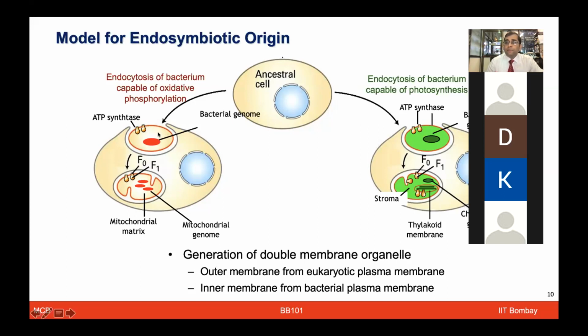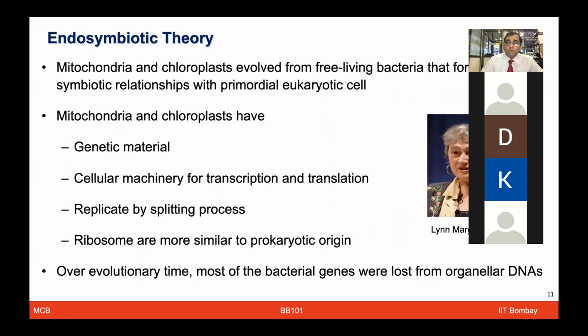So now what we have is a double membrane structure, and in this double membrane, the inner membrane comes from the prokaryotic origin and the outer membrane comes from the eukaryotic origin. That itself is interesting, right? And that provides additional evidence that probably this kind of symbiotic relation happened. This is scientist Dr. Lynn Margulis, who gets the credit for providing a lot of evidence in support of this hypothesis of endosymbiotic theory.